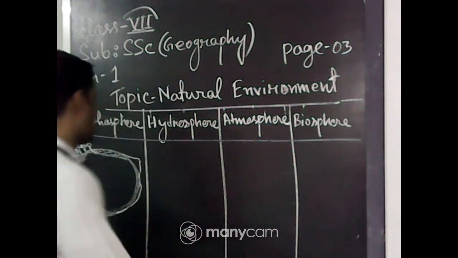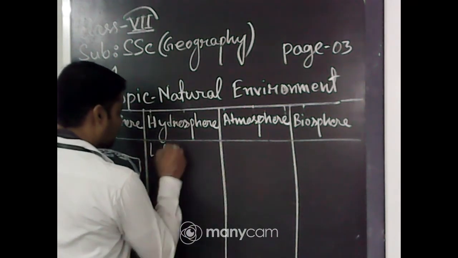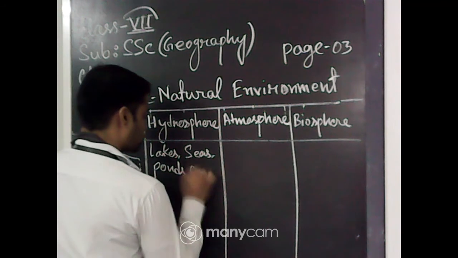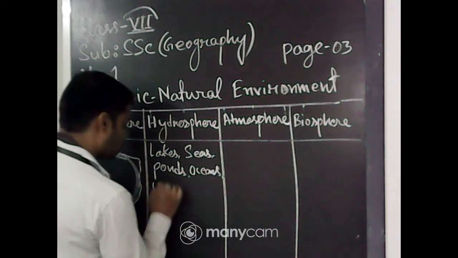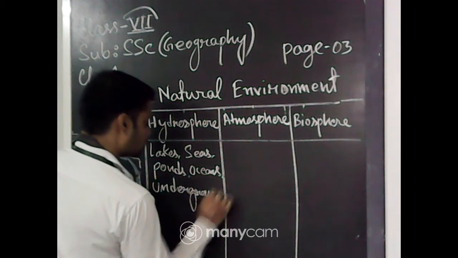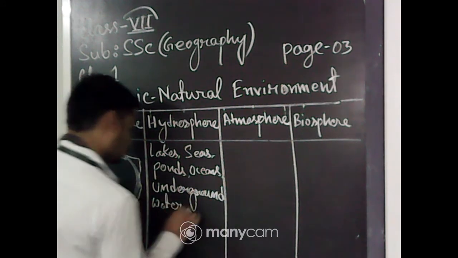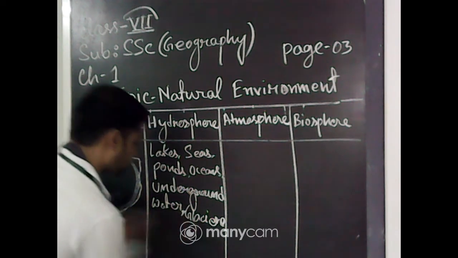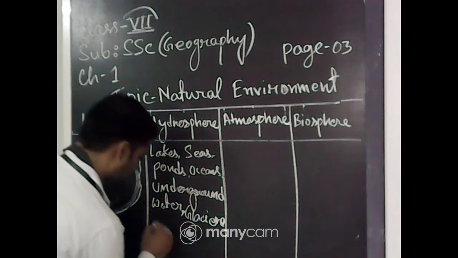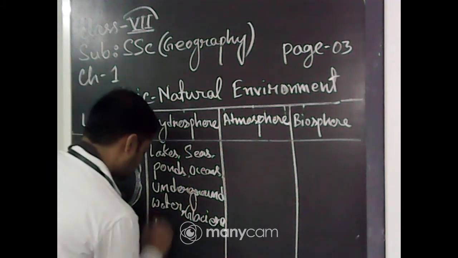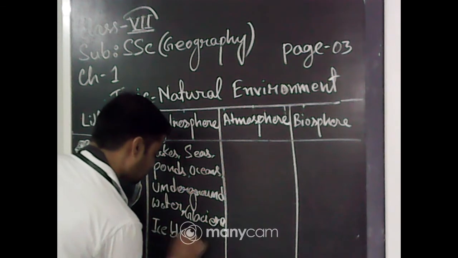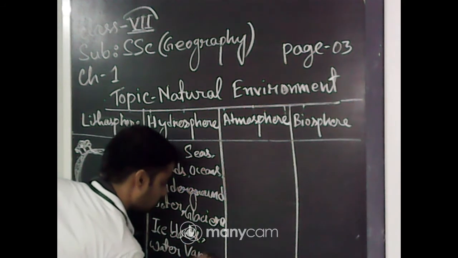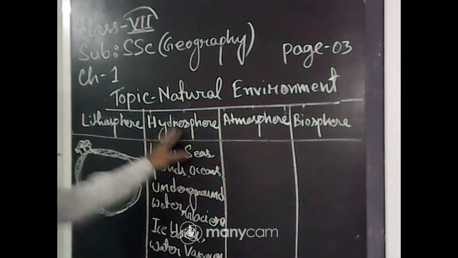Okay. So I am writing: the lakes, the seas, the ponds, the oceans, including underground water, the glaciers, the ice blocks, as well as the water vapor. All these are part of the hydrosphere.